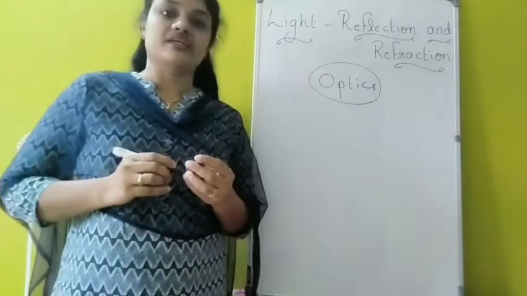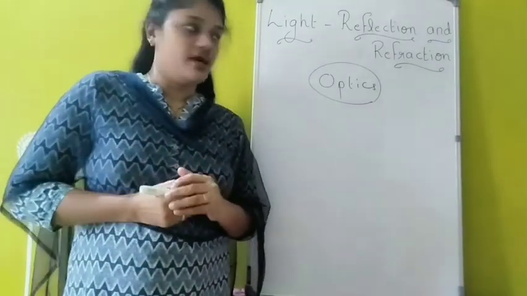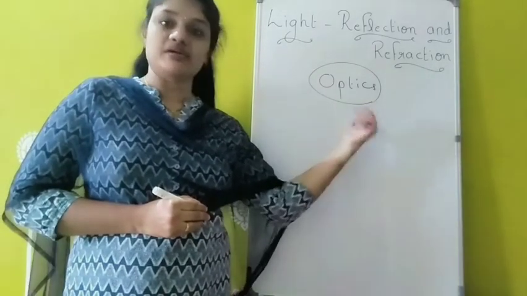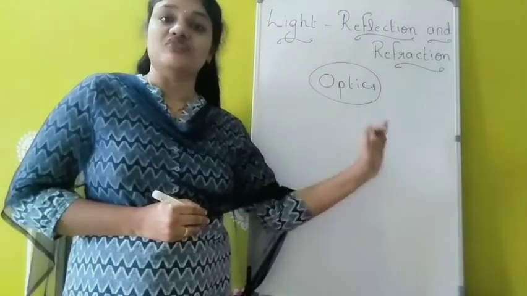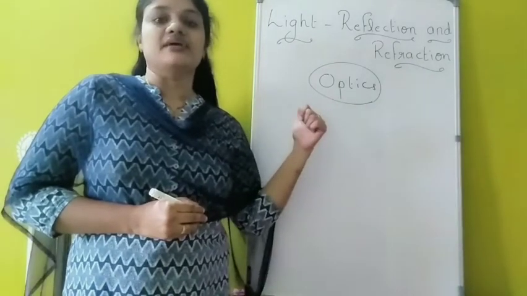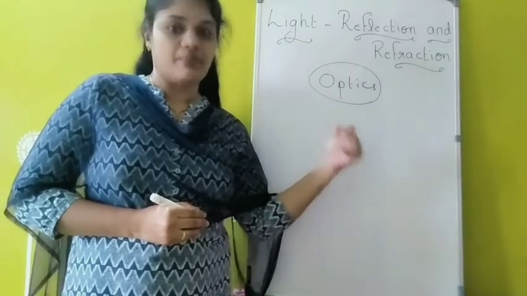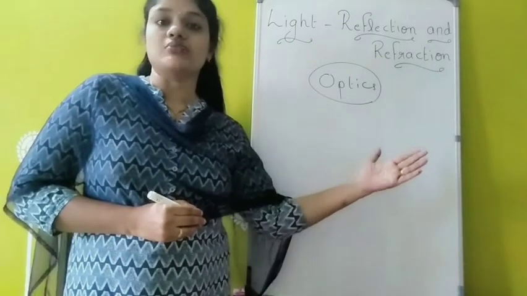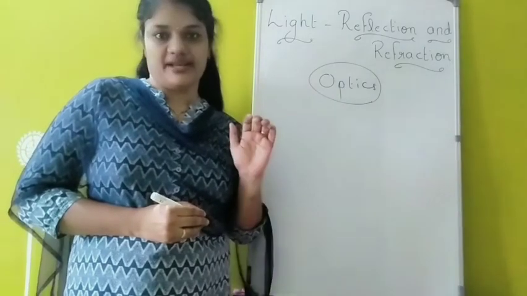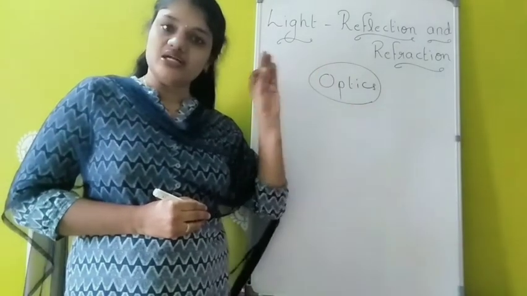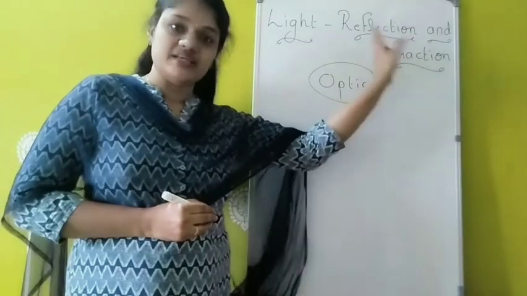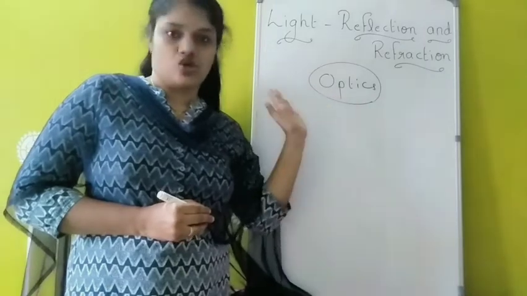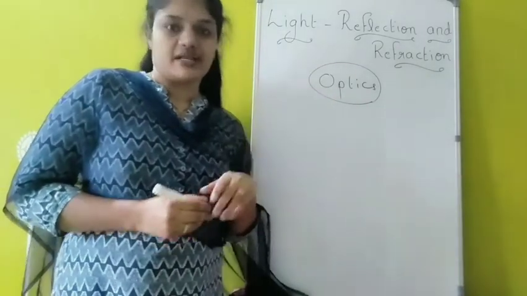And optics we can classify again into three branches as ray optics, wave optics and quantum optics. In ray optics we consider light as particles, in wave optics we consider light as waves, and in quantum optics we consider light as packets of energy. In this chapter we are dealing only with mainly two phenomena, reflection and refraction, that can be explained based on ray optics. So in this chapter we are dealing only with ray optics.